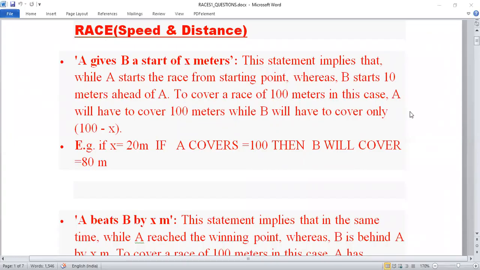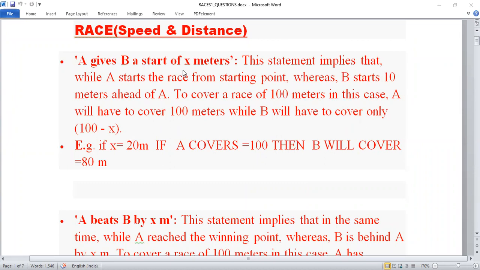So the name of this topic is race, speed and distance. The first thing is A gives B a start of X meters. So what does it mean? If there is a race of 100 meters, and A has to cover 100 meters, B will be covering only 100 minus X meters.